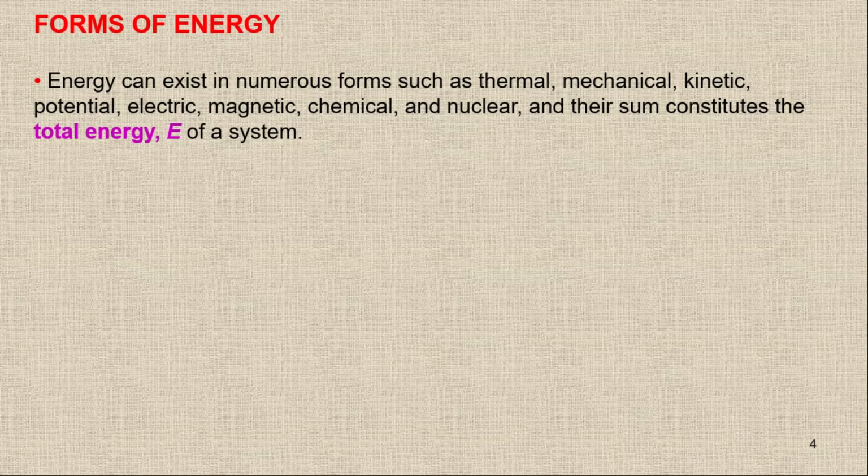There are different forms of energies. For any system, the sum of all the energies is called the total energy of the system, and normally we represent it by capital E. So the total energy of the system, E, is the sum of all these types of energies.